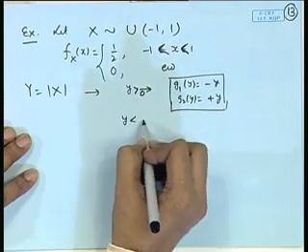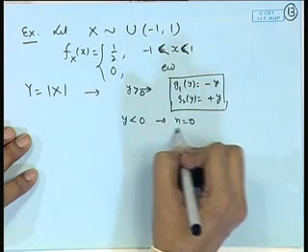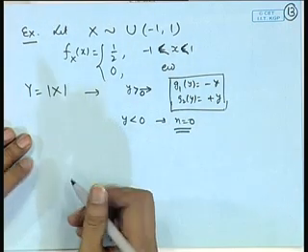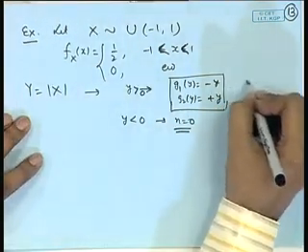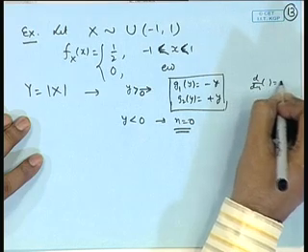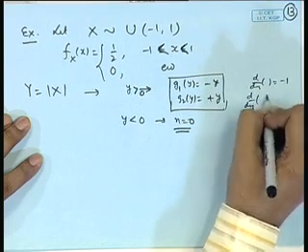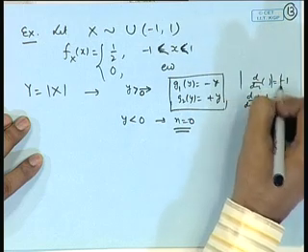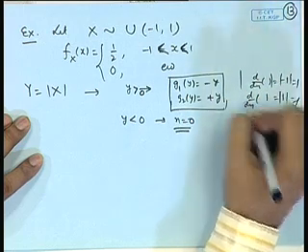If y is negative, n is equal to 0, that means there is no inverse image. And the derivatives here, you can see d by dy of this is equal to -1 and d by dy of this is +1. So, if you take absolute values, then both are 1.